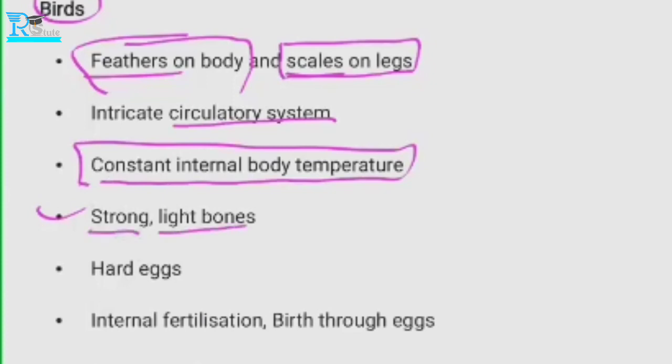As we know, birds lay eggs which have a hard coating. So the egg is hard. And internal fertilization, birth through eggs. This should be changed to external fertilization.